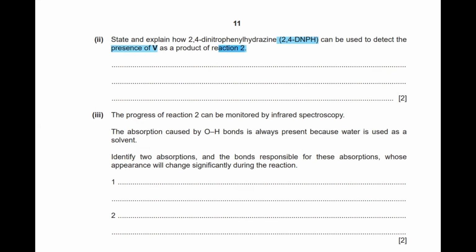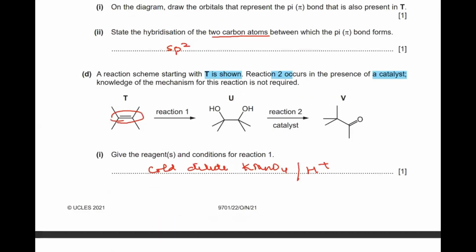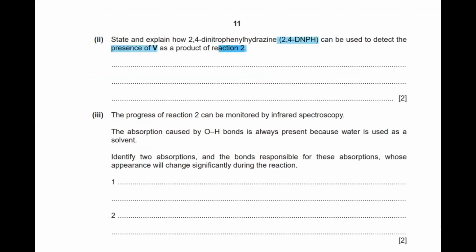Now let's go back and see what V was. V is the substance with basically an aldehyde over here, C double bond O. This is an aldehyde, right? So 2,4-DNPH will give you an observation when it is added to V. We will be observing the orange precipitate here. The orange precipitate will be formed, and the orange precipitate proves the presence of a carbonyl group.